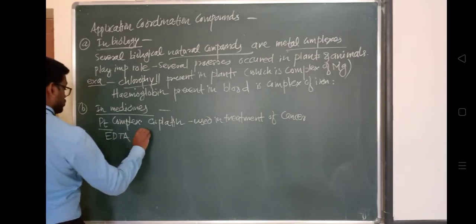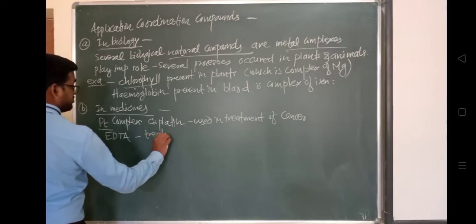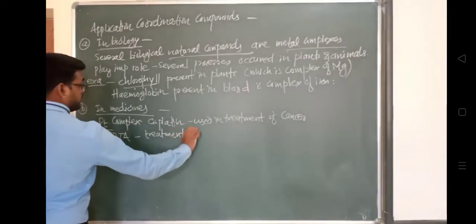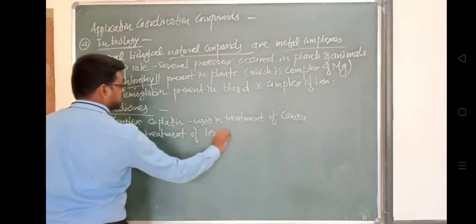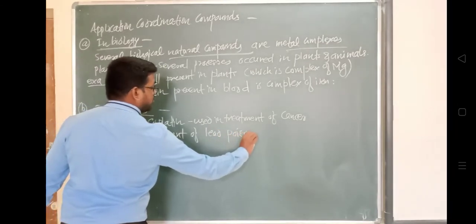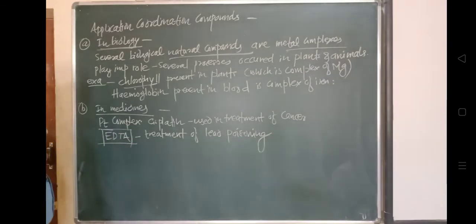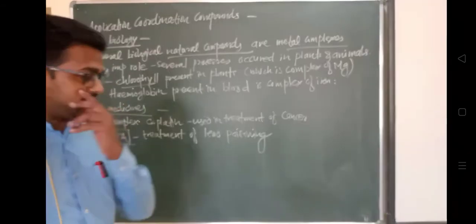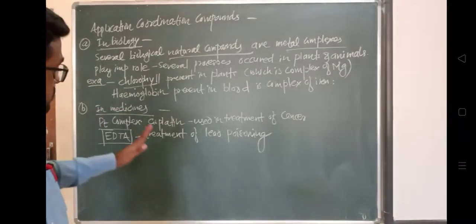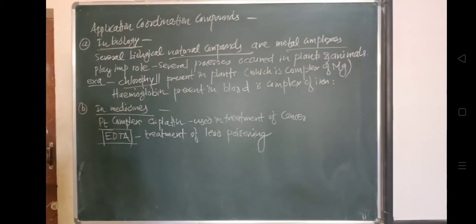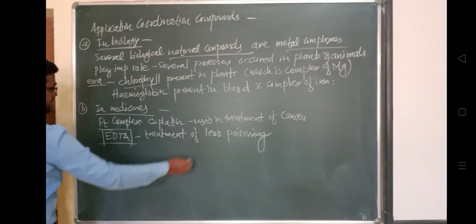If lead poisoning happens, EDTA acts as a coordination compound used to treat the person.